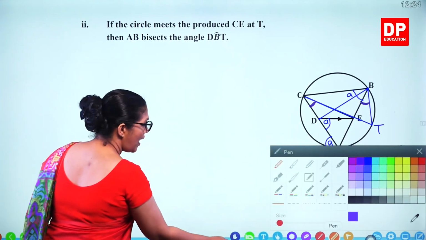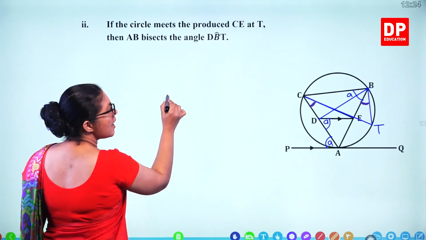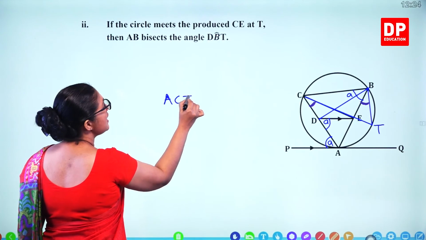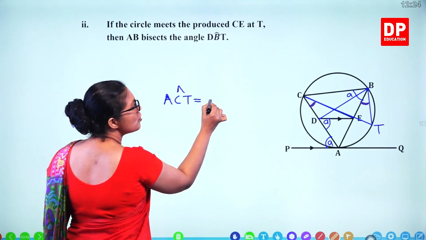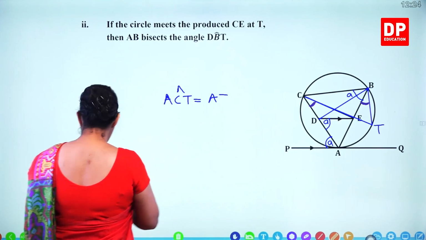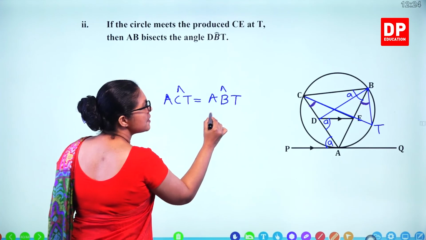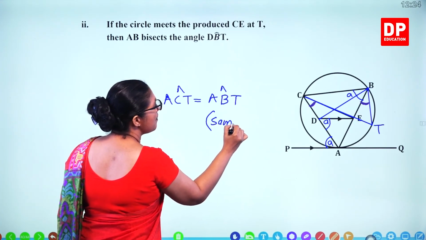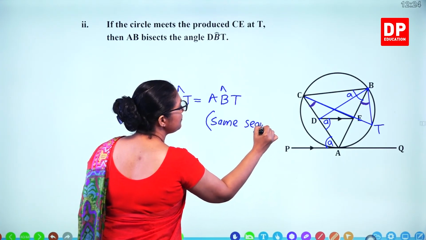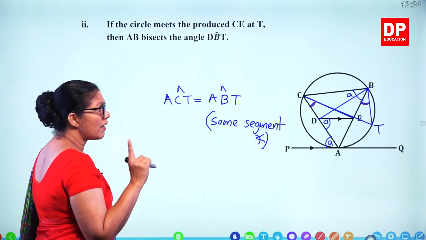So we can write ACT angle is equal to ABT angle. Same segment angles. And look carefully now.